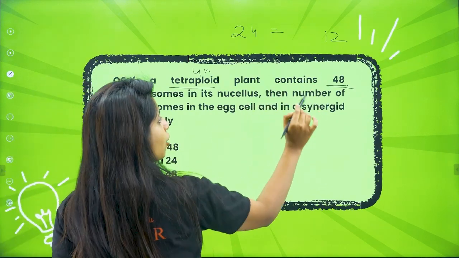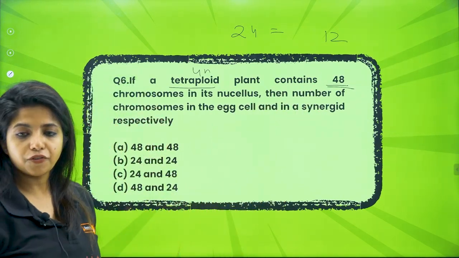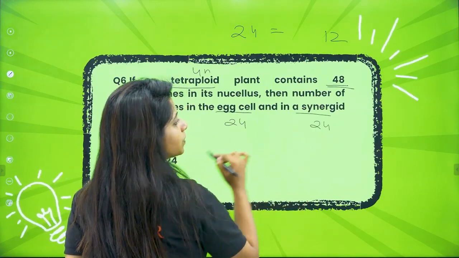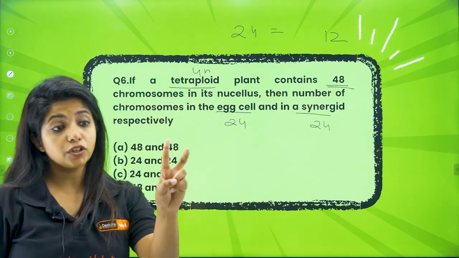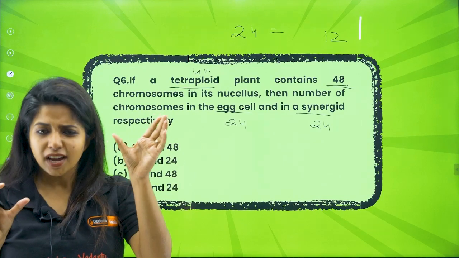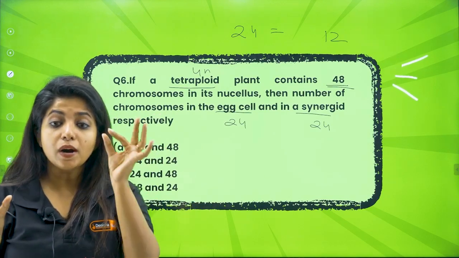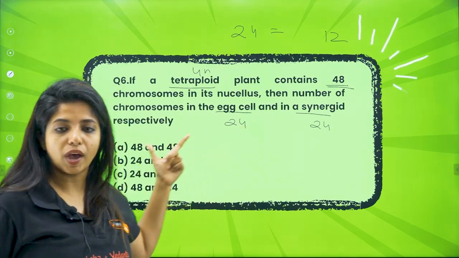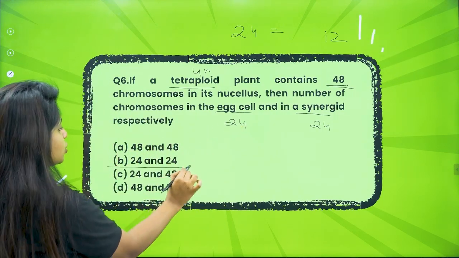So what's half of 48, my dear children? It will be 24. Here also it will be 24. You do not have to think synergids are 2 in number, so 24 plus 24. They are separate. You are just asked about a synergid over here. So the egg cell will have 24, the synergid will also have 24. So your answer becomes B.